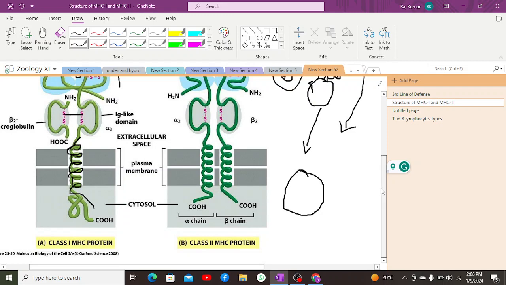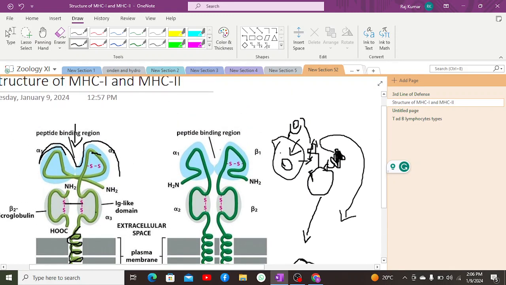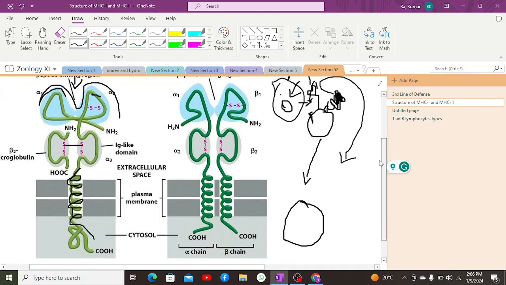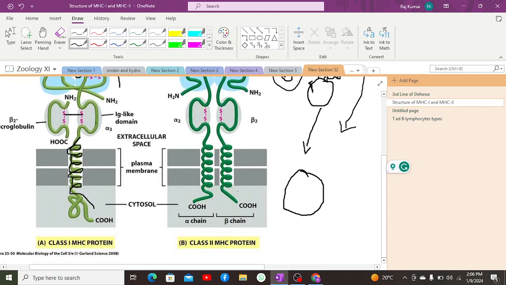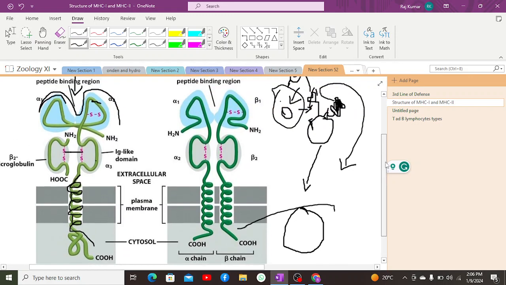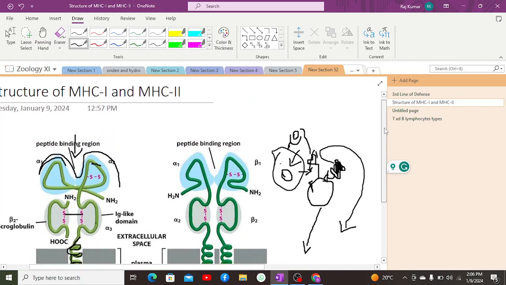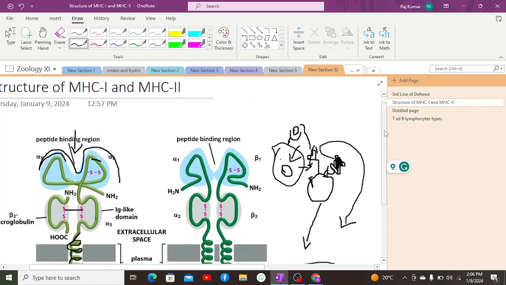Of course, the next step we are going to discuss when we discuss MHC class 2. First, MHC class 2 is a heterodimer structure. It includes two different chains of globular proteins, an alpha chain and a beta chain. The alpha chain consists of alpha 1 and alpha 2 subunits, and the beta chain consists of beta 1 and beta 2 subunits. One more thing, there is a disulfide bond which causes them to attach, and the alpha 1 and beta 1 chains are parallel, and the alpha 2 and beta 2 chains are parallel. Alpha 2 and beta 2 chains act as transmembrane proteins.